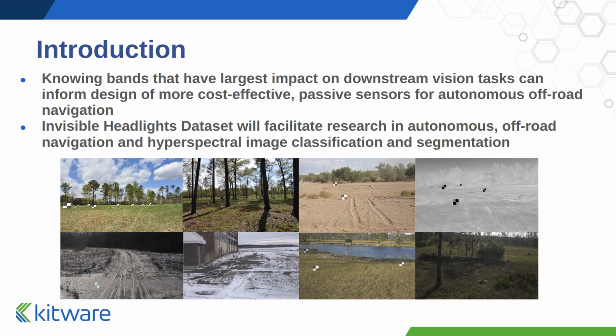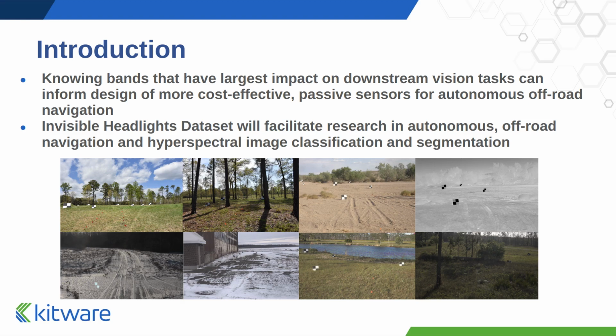Off-road navigation is a challenging problem, and many techniques developed for on-road navigation fail when applied to challenging off-road environments. This paper focuses on traversability estimation in off-road environments, specifically using passive long-wave hyperspectral sensors. Such sensors differ from active sensors, such as LiDAR, which are more commonly used for autonomous navigation. For certain off-road applications, active sensors may not be available due to cost, weight, power, or other constraints.